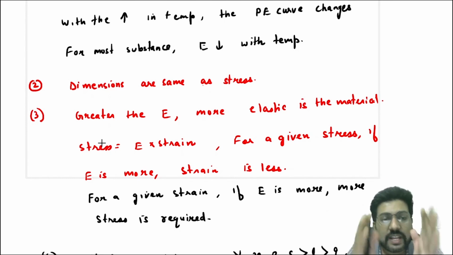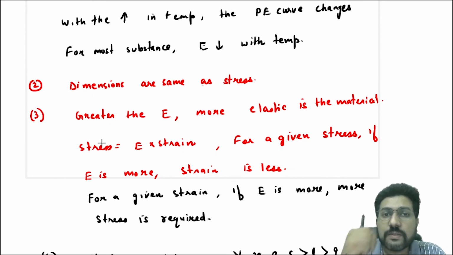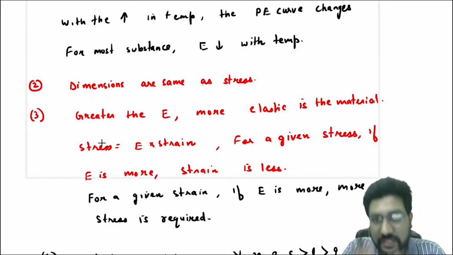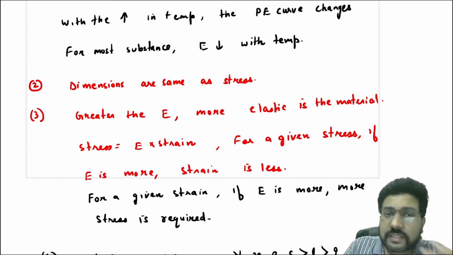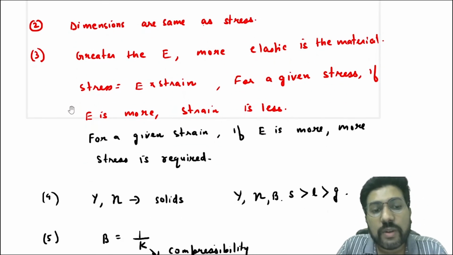So if the strain is fixed and you want that much strain, then for the body which has more modulus of elasticity, you will have to give more stress so that you can get the same strain.